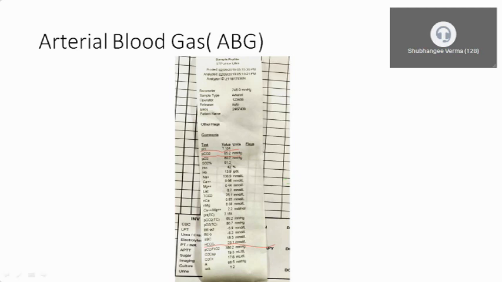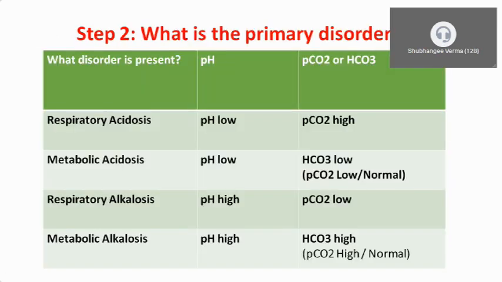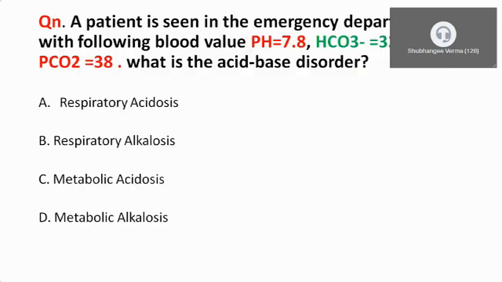As you can see, the bicarbonate level is 23.1, so it is normal. 22 to 28 is normal, so 23.1 is within normal range. So it is not a metabolic cause. The cause of acidosis is respiratory because the PCO2 is increased, that is 65.2 millimeter of mercury. Hope you guys understood how to diagnose respiratory acidosis or metabolic acidosis or alkalosis. So to assess whether you have understood or not,